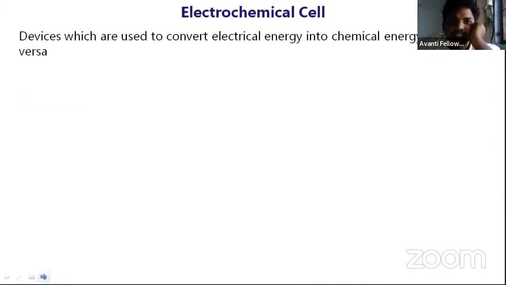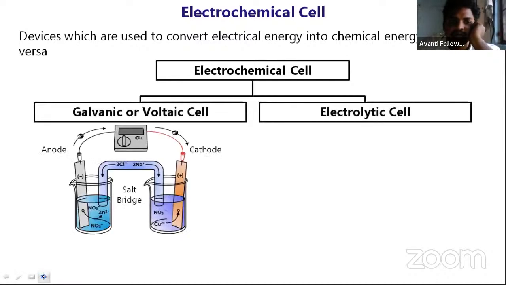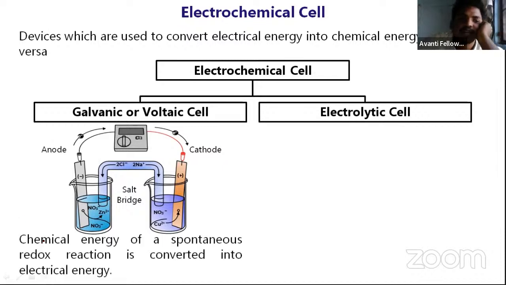And we started discussing electrochemical cells. Basically, an electrochemical cell is a device used for energy conversion between chemical energy and electricity. Basically we talked about the galvanic cell. This is the setup of the galvanic cell, and here the chemical energy is converted into electrical energy.